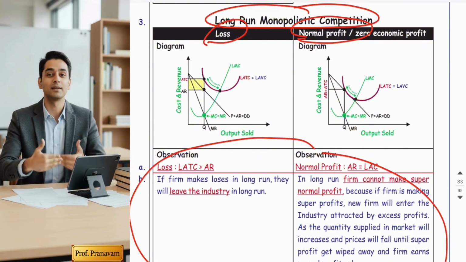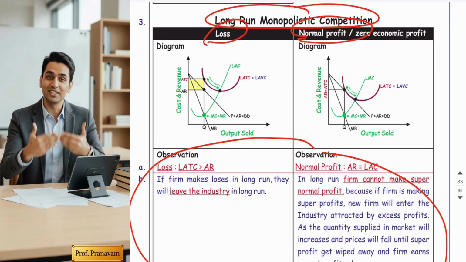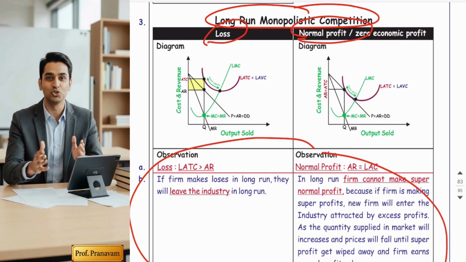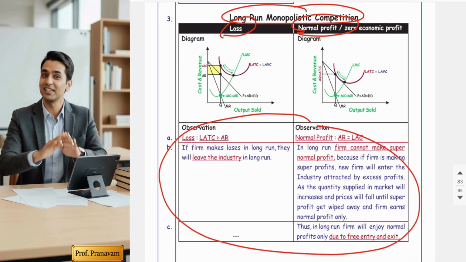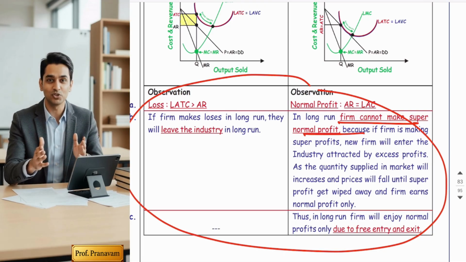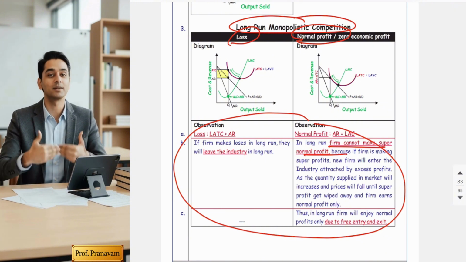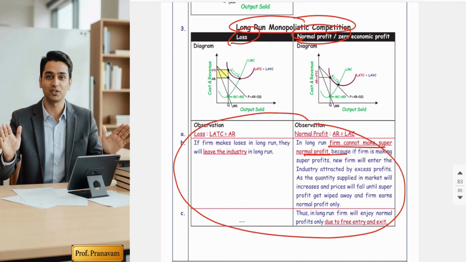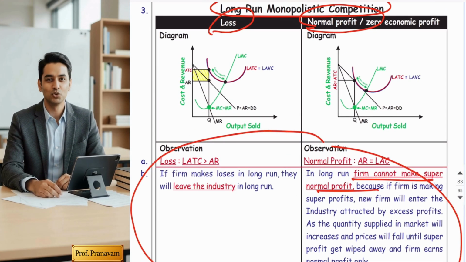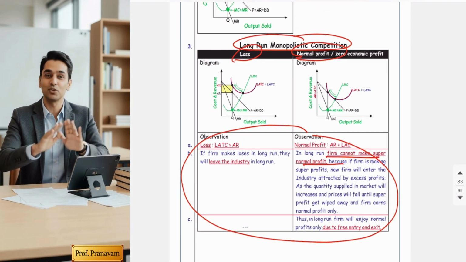Why? Because here also there is free entry and exit. So the conclusion is, in whatever market there is free entry and exit, in the long run sellers cannot enjoy super profit. So only two situations are possible, right? Same reasons are written over here. In monopolistic competition also there is only one point, that they cannot enjoy supernormal profit, and the diagrams are similar to monopoly. So monopolistic competition is also over.